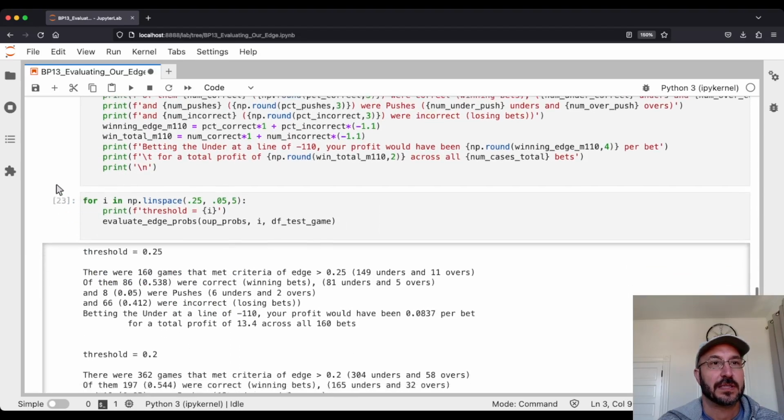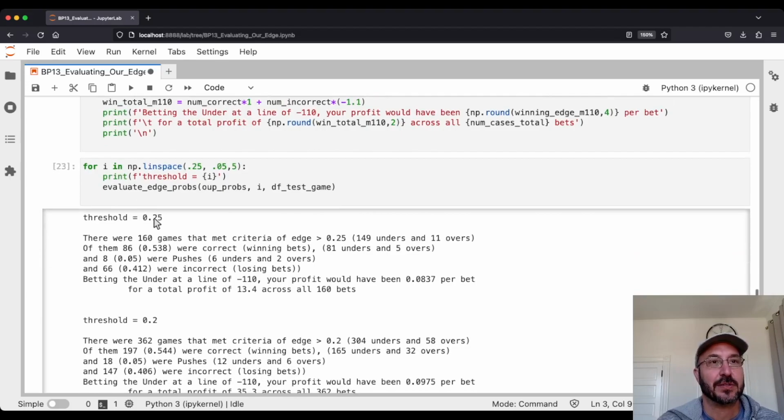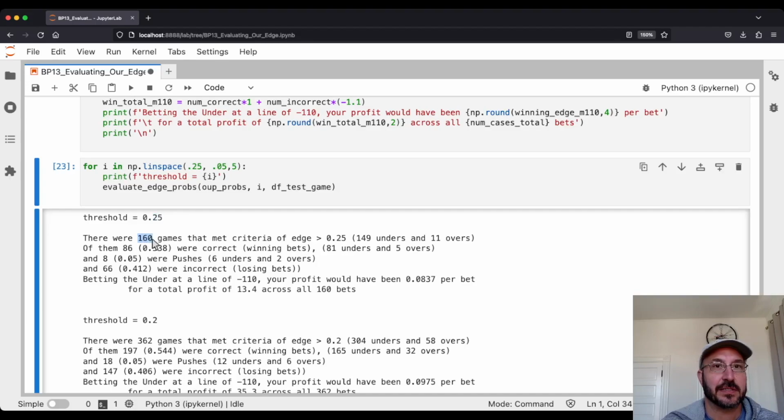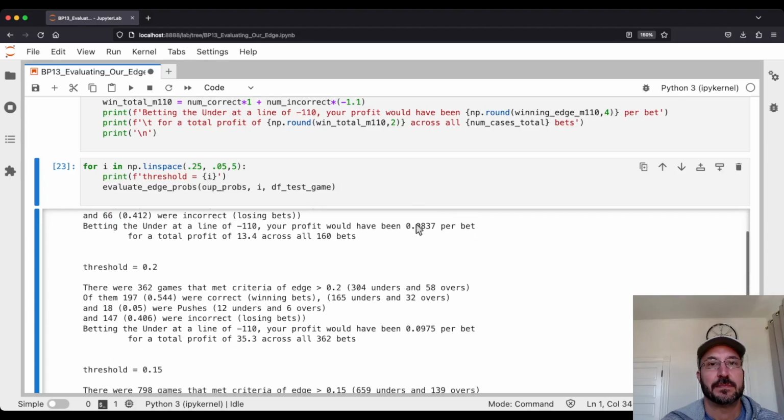So now you see if we put a threshold of 0.25, we would have had 160 games to bet on in our test set. And we would have been correct on 86 of them and lost on 66 of them and 8 pushes. And so we would have made about 0.08 per bet. So for example, if you bet $100, that would mean you'd make on average $8.37 per bet, and your total profit is 13.4. Again, 13.4 measured in bets.